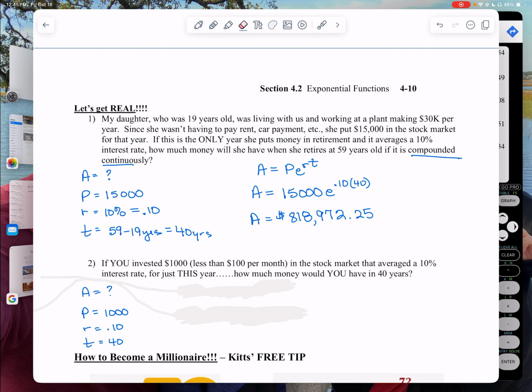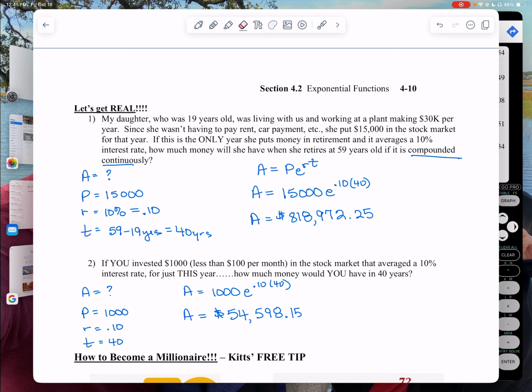Because just wait. You've got $1,000. You're putting it in the stock market, in the same thing, QQQ. It's getting 10% just this year. How much are you going to have in 40 years if you invested it today? $54,000, y'all. I wish I was teaching this to you.